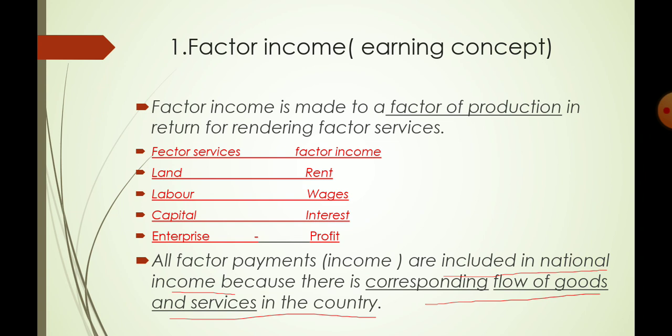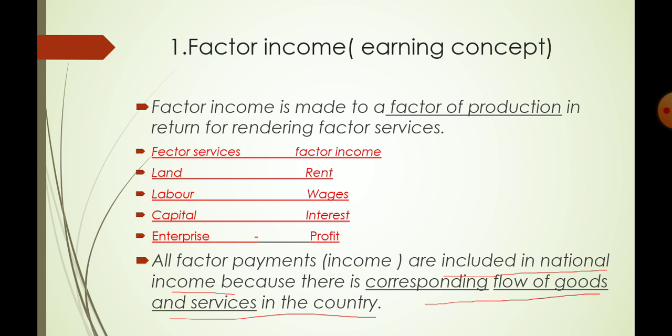Let me start with factor income. Factor income is considered an earning concept. Why? Because the four factors of production, that are land, labor, capital and enterprise, have to earn this money receipt. When these four factors of production offer their service, in return whatever money they receive is known as factor income. Land gets rent, labor gets wages, capital gets interest and enterprise gets profit.